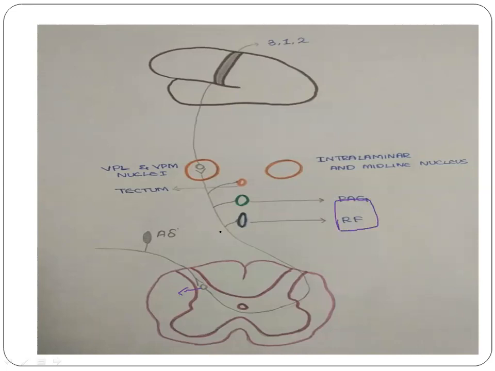and most of the fibers terminate in the ventrobasal and the posterior nuclear group of the thalamus. From the thalamus, the third order neurons arise, which terminate in the somatosensory cortex, that is the postcentral area, areas 3, 1, 2 in the cortex. So this is regarding the fast pain pathway.